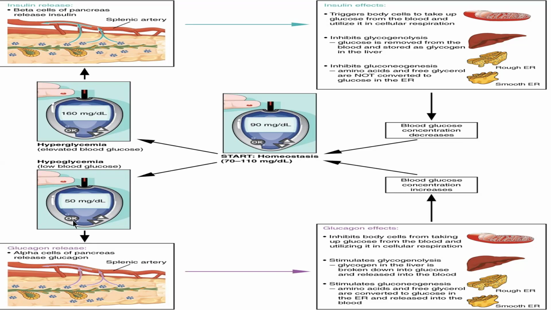Your blood glucose level is low, below 50 mg per dl. And then beta cells release insulin when your blood glucose level is high, hyperglycemia, more than 160 mg per dl. So in this way, both hormones, insulin and glucagon, maintain your normal blood glucose level between 70 to 100.